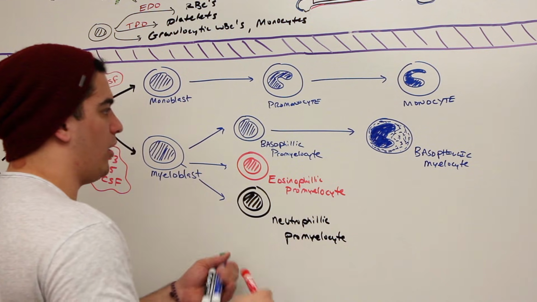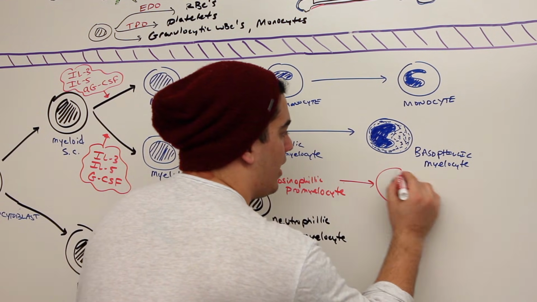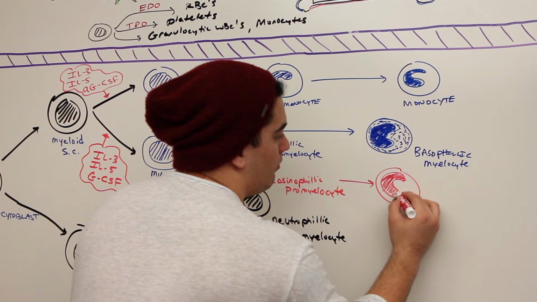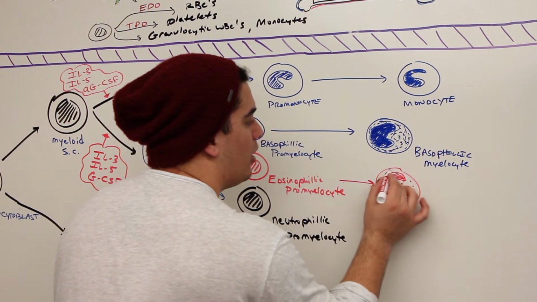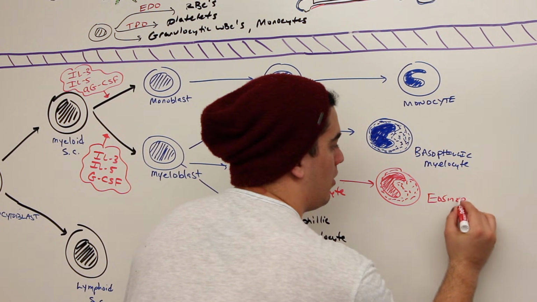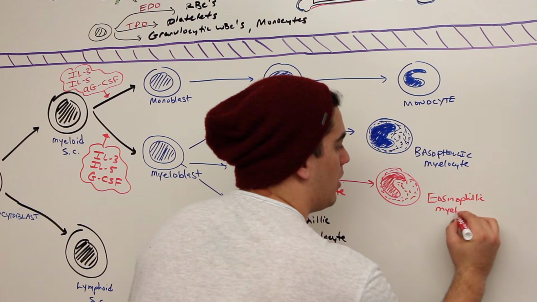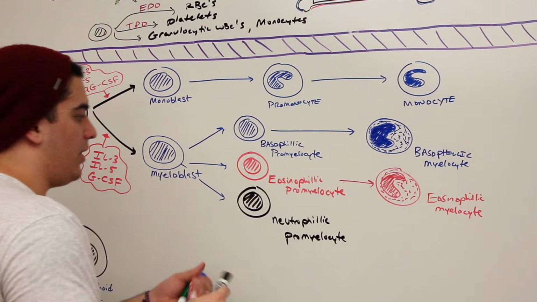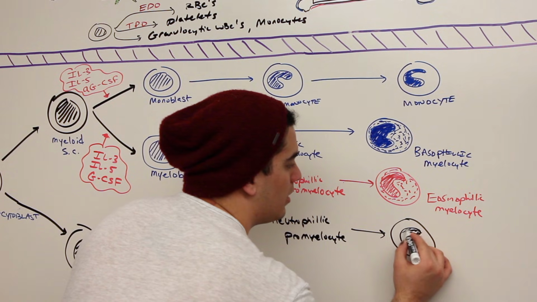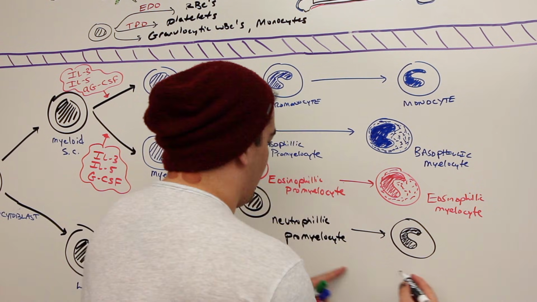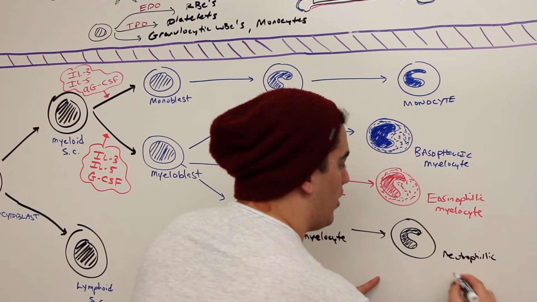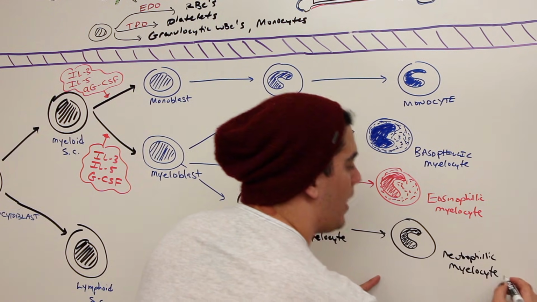Now, what happens to this eosinophilic one? Same thing. It's going to take up a U-shape. It hasn't completely segmented its nucleus yet. And then it's going to take up these red granules, which is due to the red eosin acid. So this is an eosinophilic myelocyte. And then last but not least is the neutrophilic myelocyte. What happens to him? Again, he takes up more of that U-shaped nucleus, right? And this is going to be called the neutrophilic myelocyte. Then what happens?